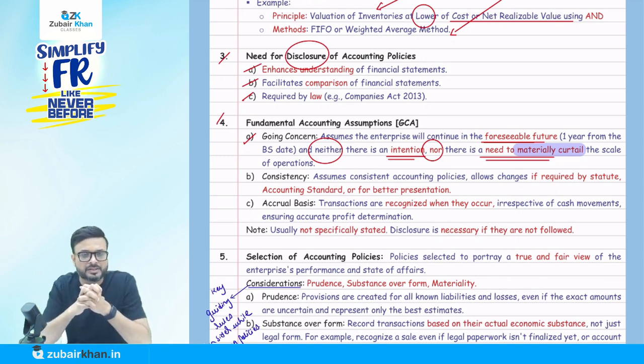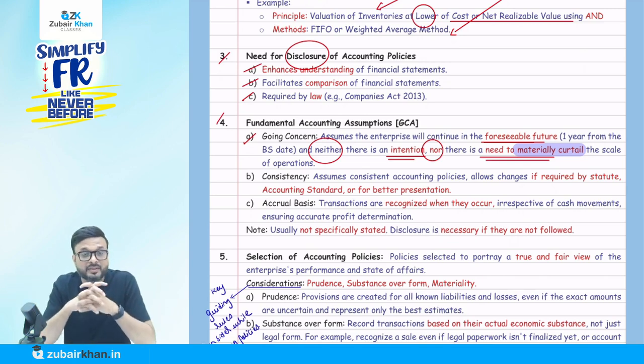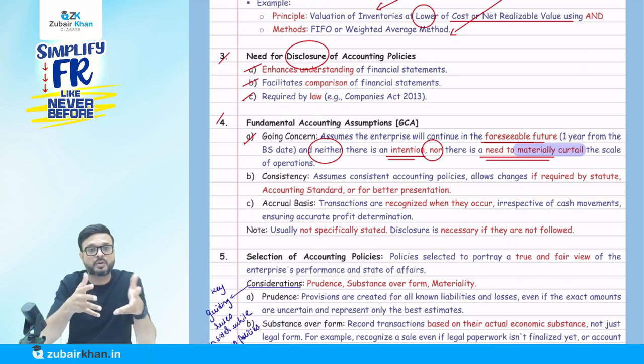Materially curtail means, for example, we have ten factories and we are planning to close down eight or nine. It means materially we are closing down the business. So if this is the case, and we are closing it down, then the going concern assumption is not present.